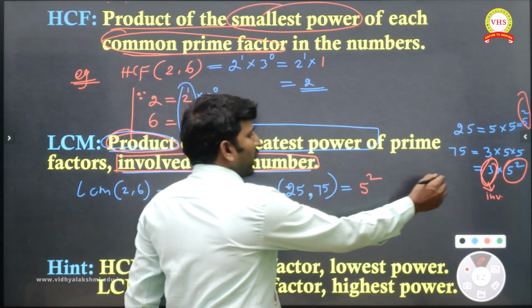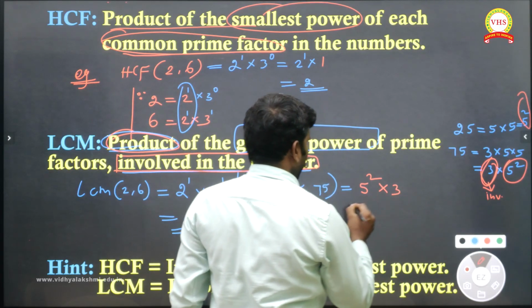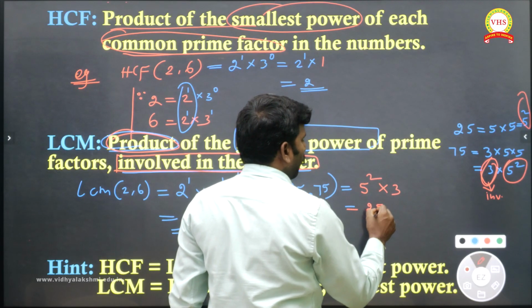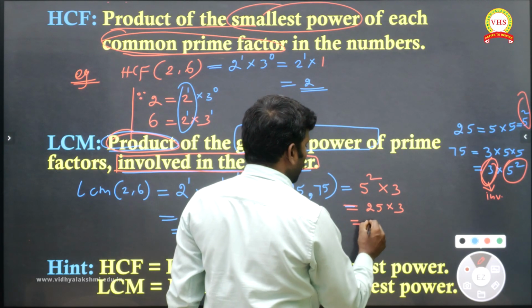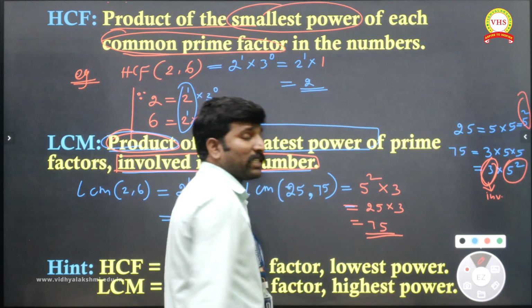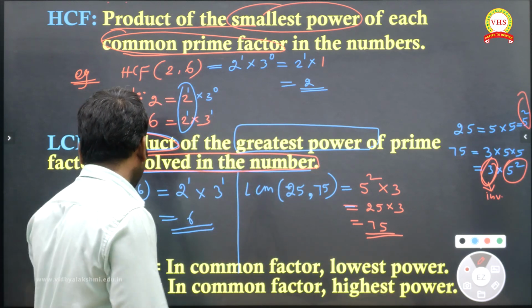So we multiply by the involved number 3: 5 square, 25, into 3 is 75. 75 is our LCM. Understand?